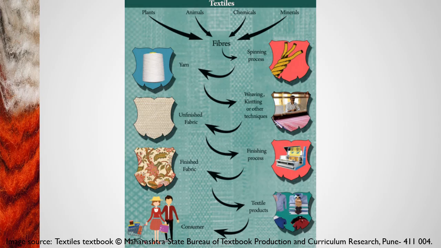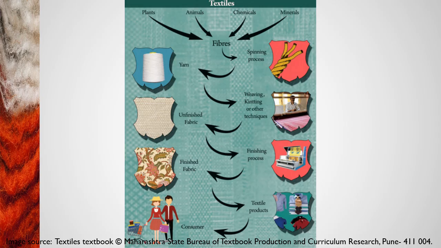With the help of the fabric construction process, we get the unfinished fabric. Unfinished fabric means what we directly get from the loom. Unfinished fabric we also call grey cloth. The grey cloth then goes to the textile mills for the finishing process. Many finishes are given at this stage, like temporary finishes, permanent finishes, tentering, calendaring. Even printing is done during this finishing process. After that the finished fabric will come into the market.